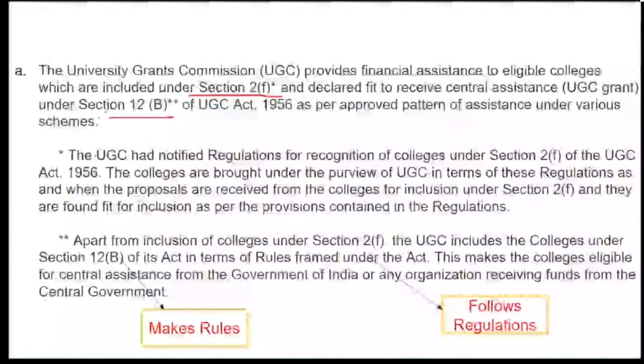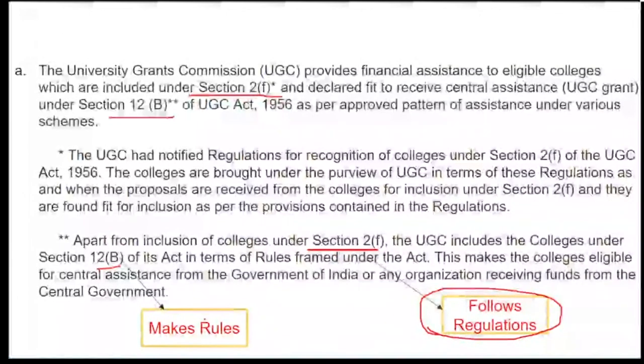So 2F basically follows the regulations set by the UGC, and 12B makes rules and regulations to ensure that colleges are eligible for receiving grants from the central government. So 2F talks about following the regulation, and 12B talks about making the rules and regulations.